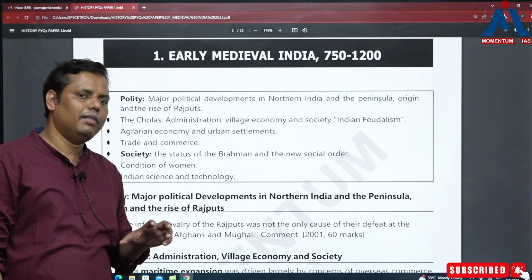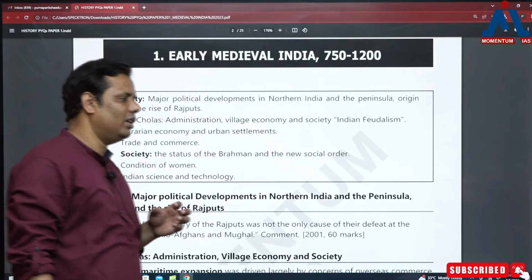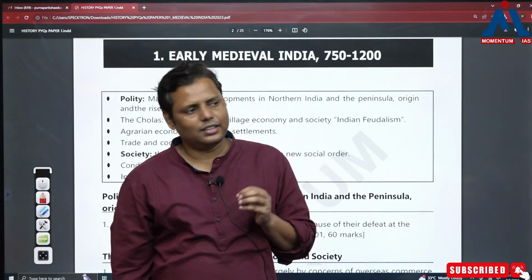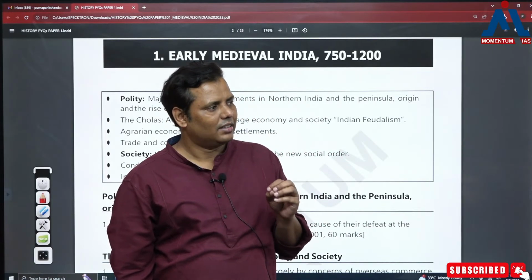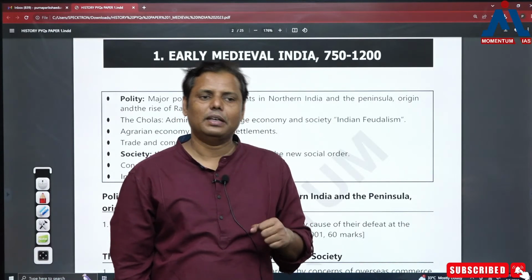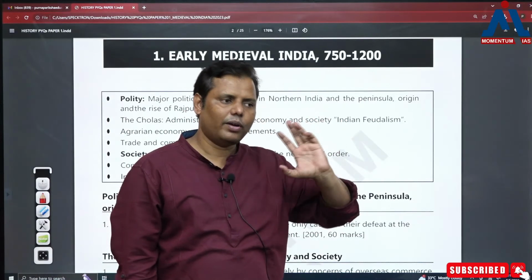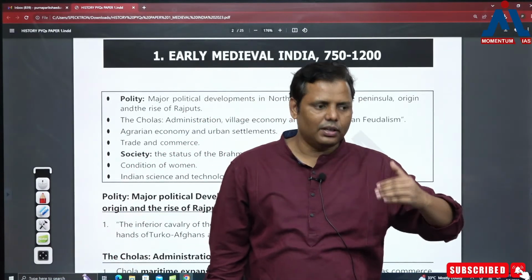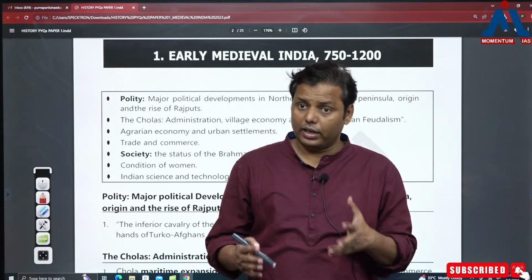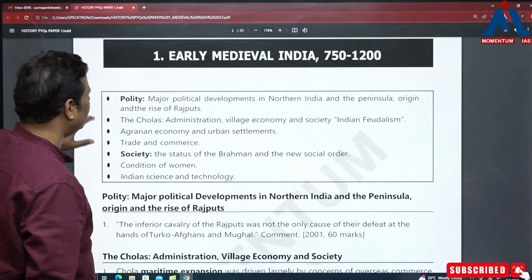But then early medieval has really become very important, because if you have understood history a little bit, you must be realizing one thing: that transition is the most important thing. And since early medieval marks that transition in India, in that regard it becomes important. Check out the questions and you'll find that gradually the importance of this portion is increasing in the UPSC questions. So you need to keep that in mind. So what is the first topic?